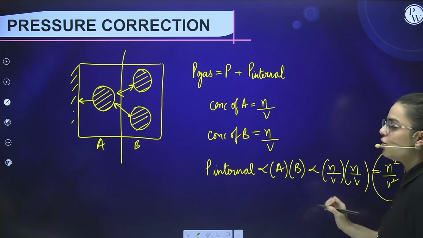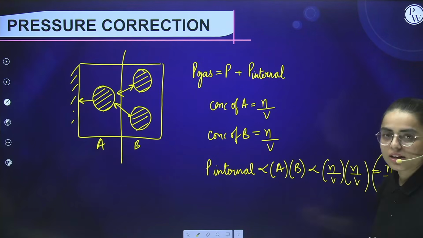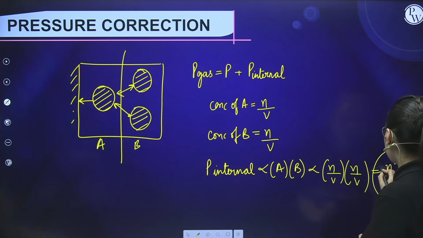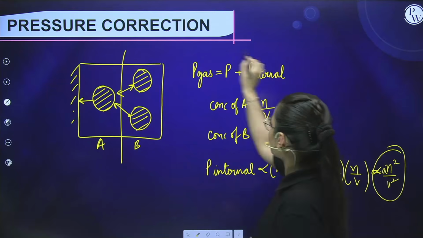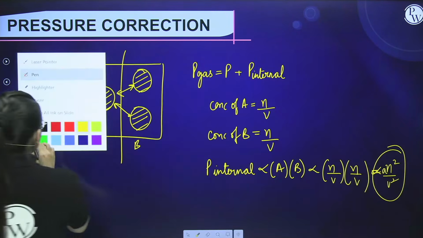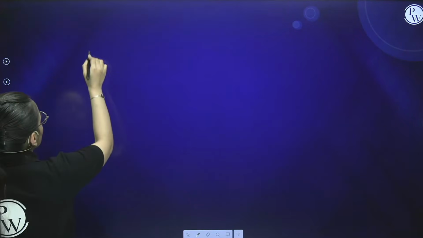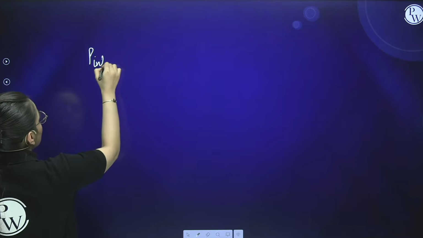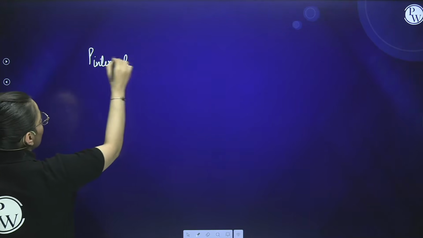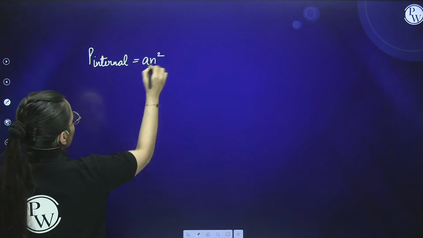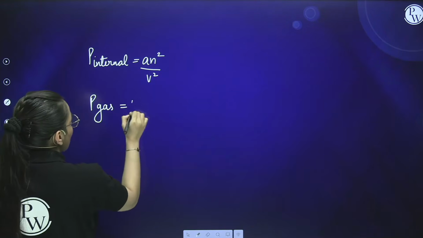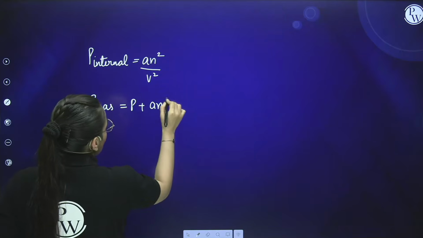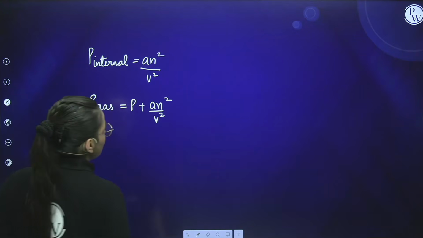Now to get rid of this proportionality, we will introduce a factor a over here, right? Now we have calculated the internal pressure to be a n square by V square. Now the pressure of the gas will be equivalent to what? P plus a n square by V square. So this is the pressure correction term.